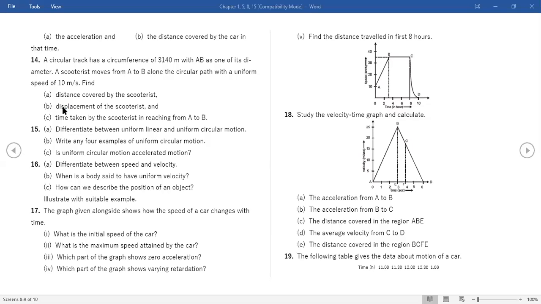Ma'am, in the 15th question, uniform linear motion is in a straight line, right? Yeah.